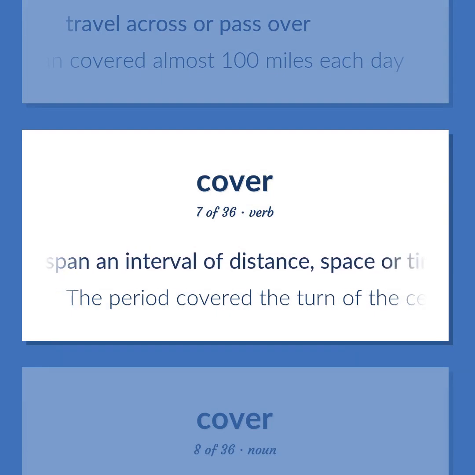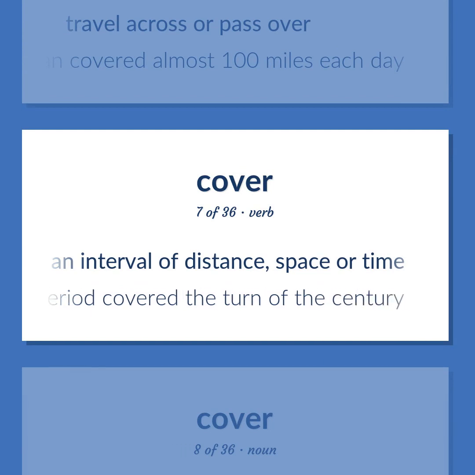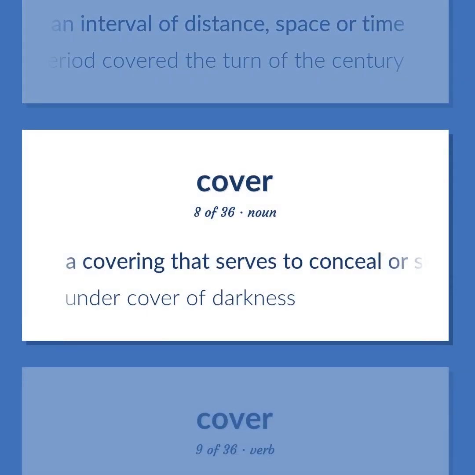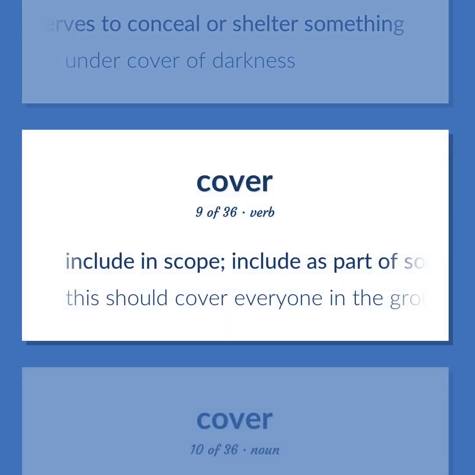Span an interval of distance, space or time. The period covered the turn of the century. A covering that serves to conceal or shelter something. Under cover of darkness. Include in scope. Include as part of something broader. Have as one sphere or territory. This should cover everyone in the group.